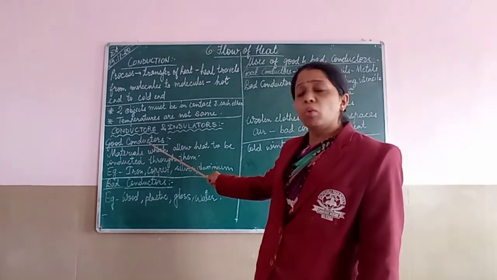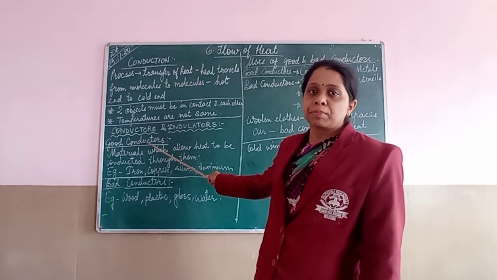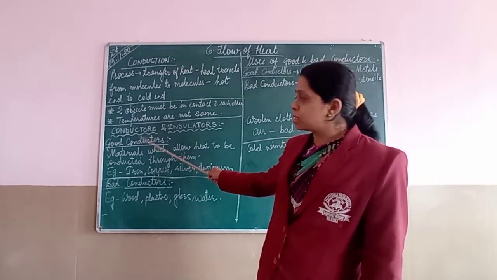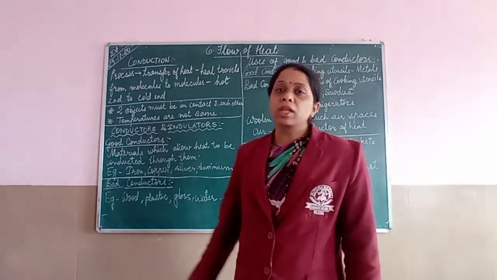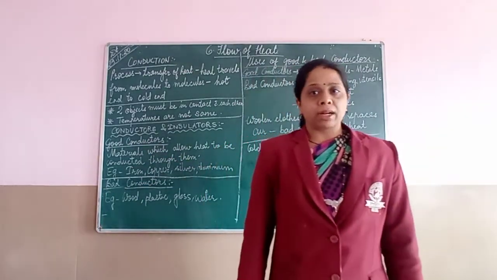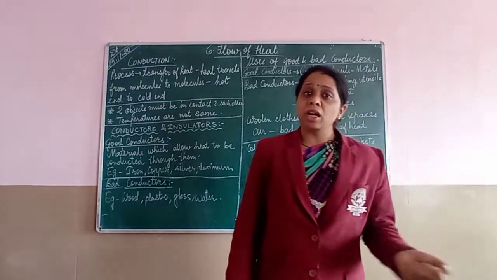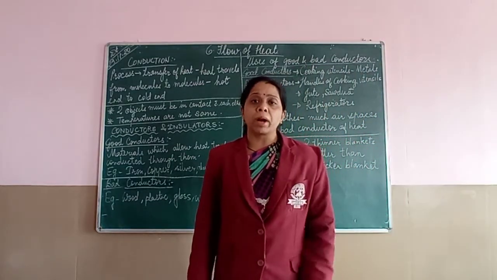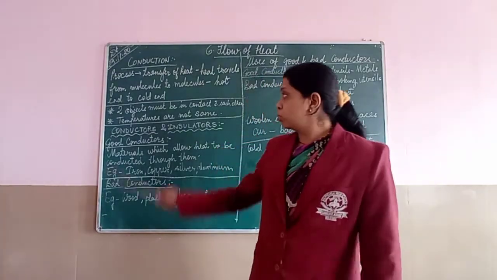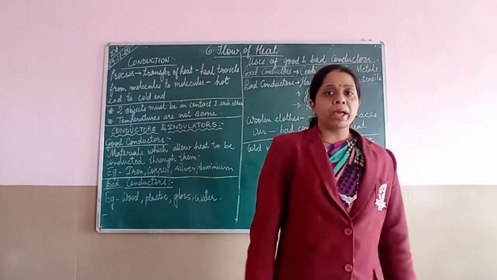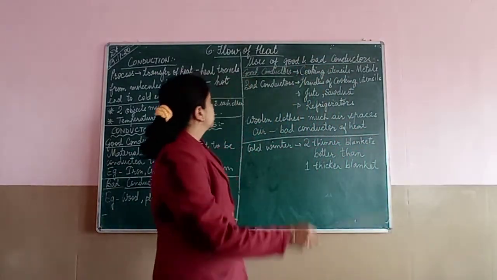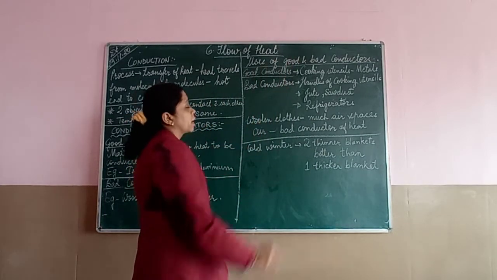And here I told you, most of the metals are good conductors of heat. Metals are good conductors, and most of the liquids are bad conductors of heat. And at the same time, gases which are having air are also bad conductors of heat. I hope this part is understood by everyone. Now let's move ahead. That is uses of good and bad conductors.